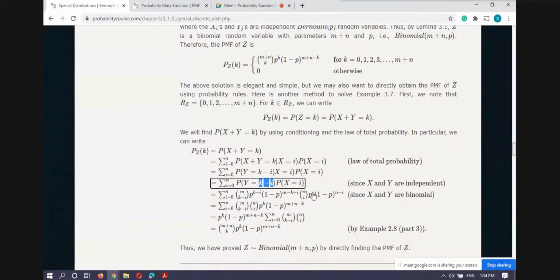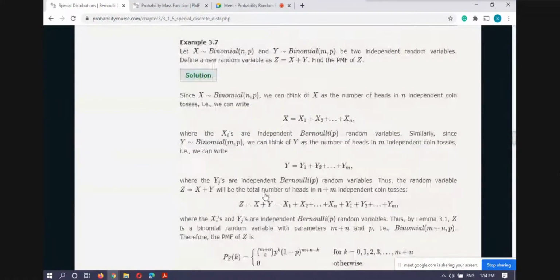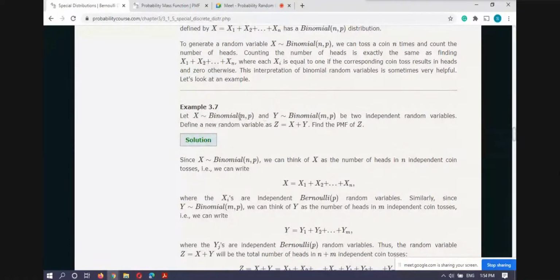So wherever i is there, we replace i by k minus i. But one more thing: for x it is actually np, but for y it is mp. So wherever n is there we write m, because we are writing the probability mass function for y.